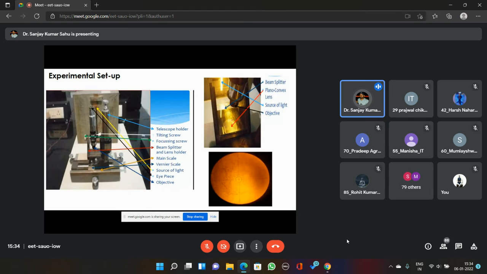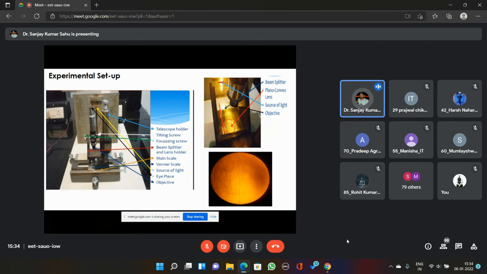And here is this setup from a vertical view. You can see there is a plano convex lens here. There is a glass plate kept at 45 degrees. This is the slit from which we are getting the radiation of light. Okay, and just below this lens, on the top surface of this plano convex lens, you will obtain